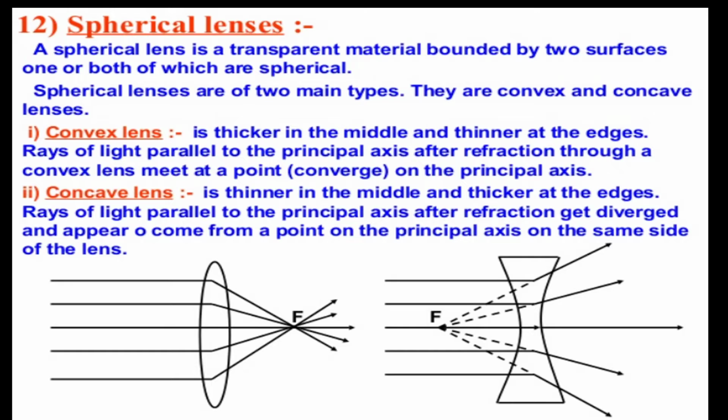So refraction through lenses, there are two different types of lenses. Which type of ray diagrams form, all those things we are going to discuss. So lenses play a very important role in our daily lives. In how many ways are lenses useful? For making optical instruments like cameras, microscopes, telescopes, film projectors, these are all made up of lenses only.